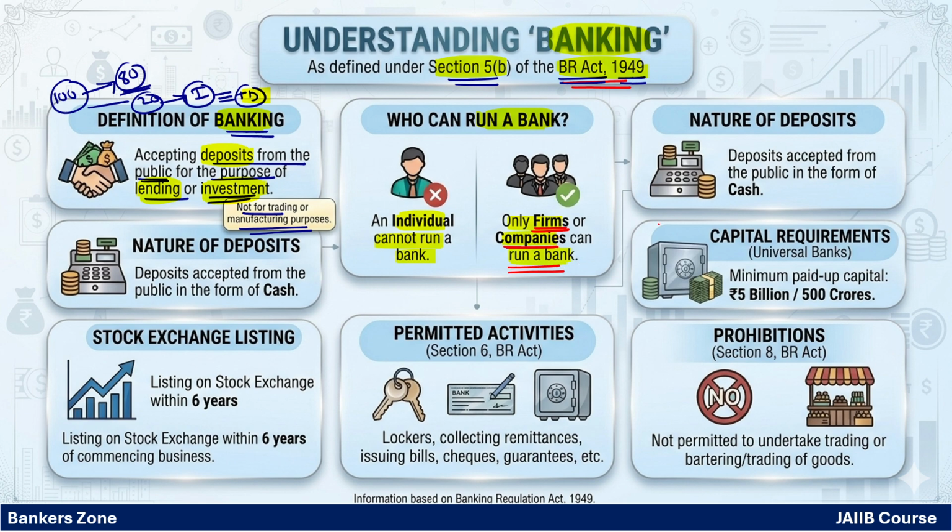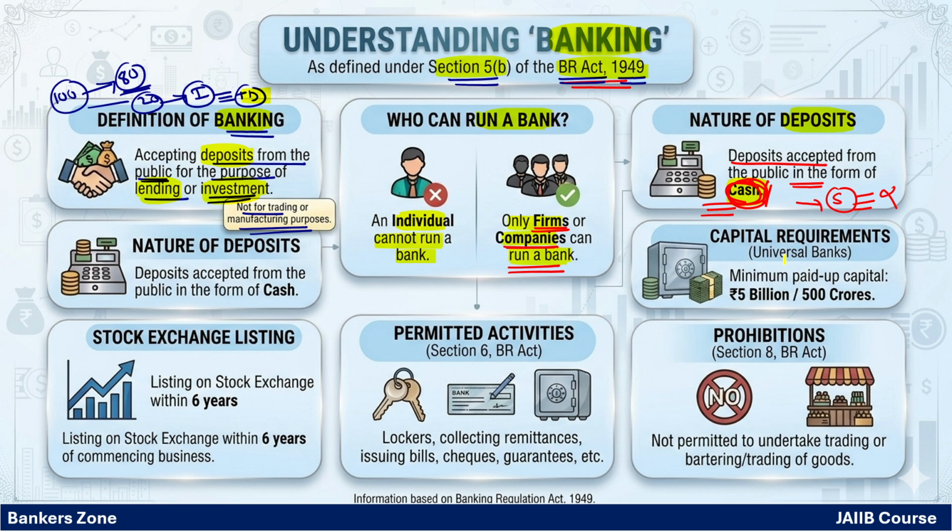Now, what kind of deposits are accepted in the bank? See, only cash. Cash means cash and deposits or credits using electronic platforms like NEFT, RTGS. So deposits are accepted from the public only in the form of cash. For example, a customer cannot come into the bank and say, take my 5 grams of gold and give me interest on that. It is not allowed. That means we accept deposits only in the form of cash.